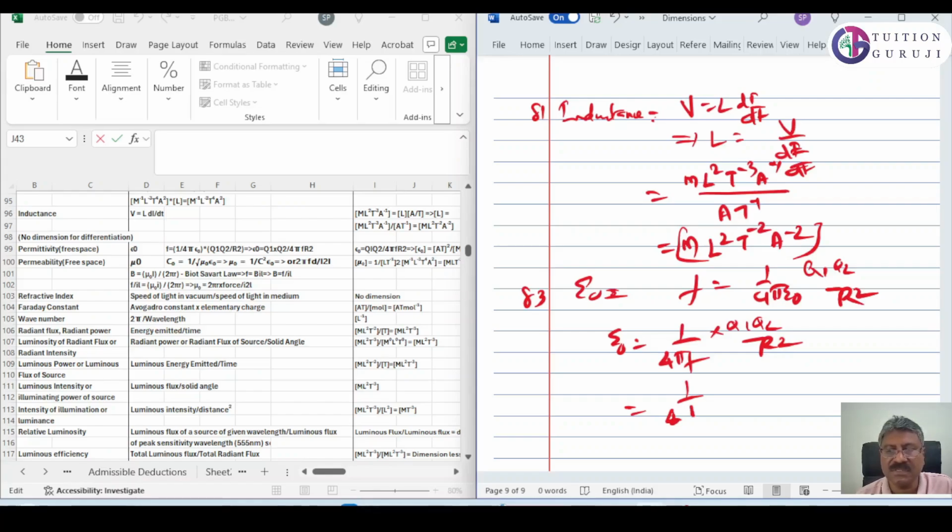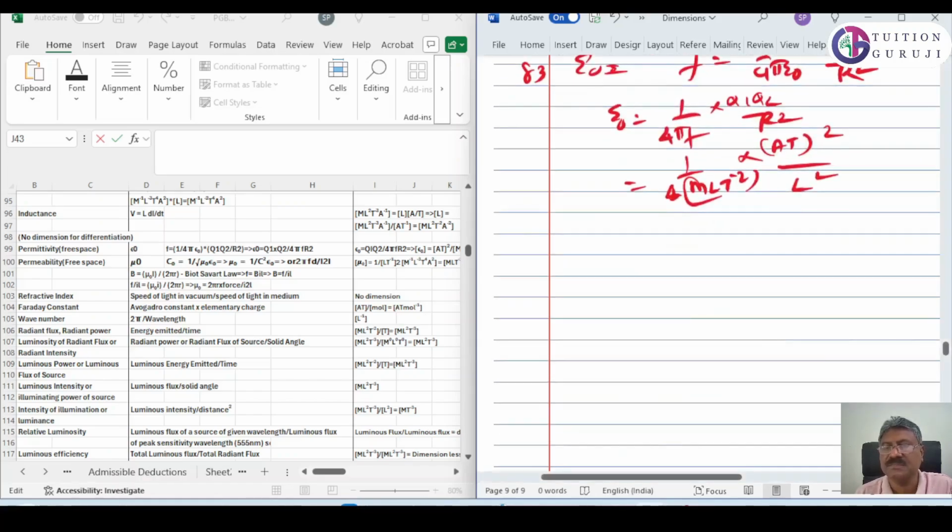F is M L T raised to minus 2, into q1 q2, which is A T, the whole square, divided by L square. So it will give A square T square divided by M L cube T raised to minus 2.